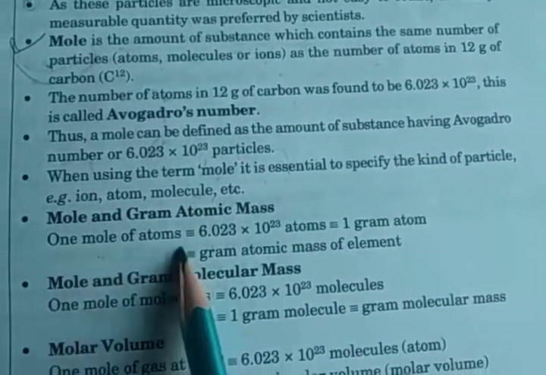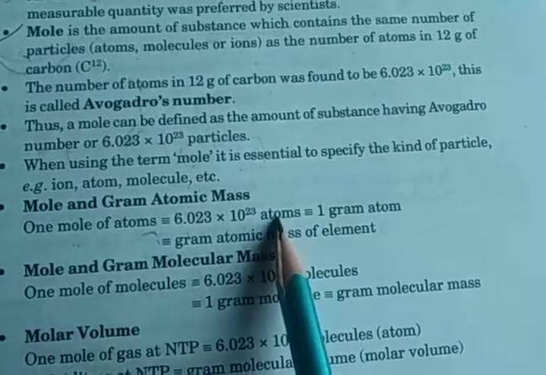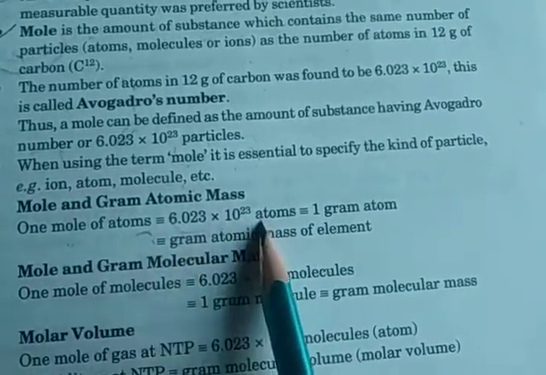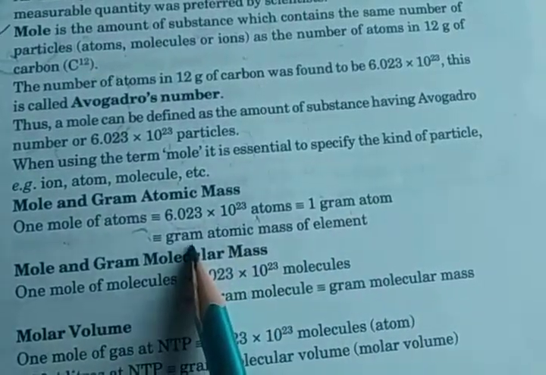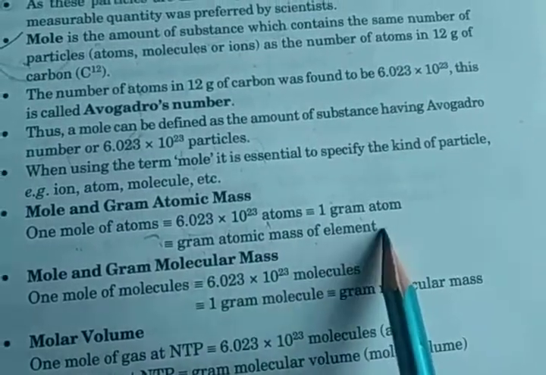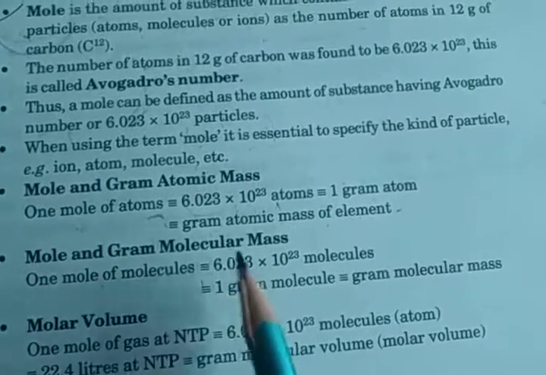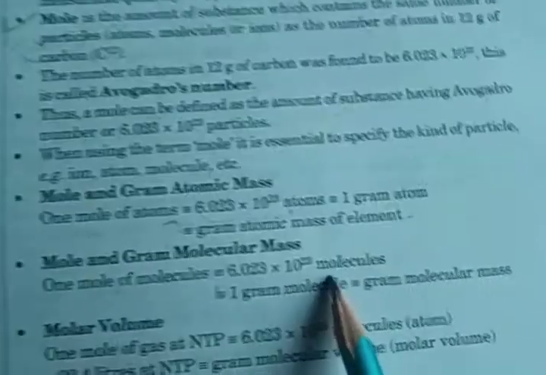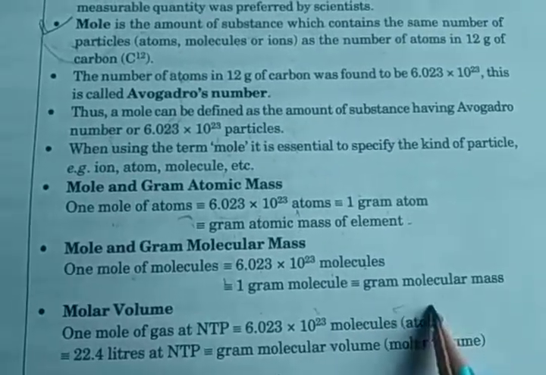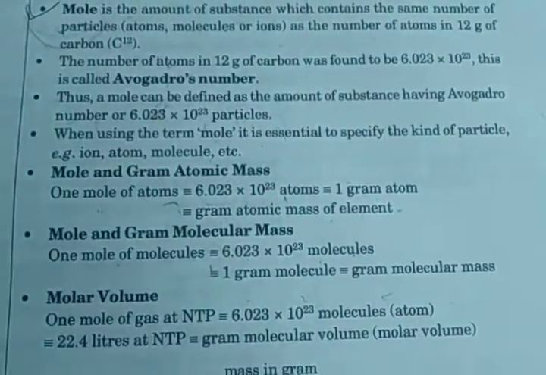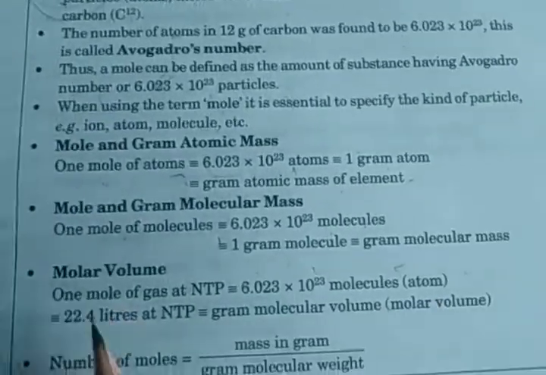So 1 mole of atoms is 6.023 × 10^23 atoms, and this quantity is called 1 gram atom, known as the gram atomic mass of the element. And 1 mole of molecules is 6.023 × 10^23 molecules. So 1 gram molecule is equal to gram molecular mass.